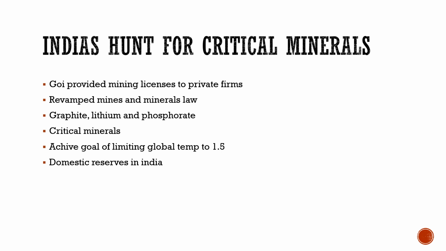Right now this race has started, हमारी कंट्री में भी, to get these critical minerals, for example lithium, graphite and phosphorate. We had found some local domestic reserves in India. For example, we had found phosphorate blocks which were discovered in Chhattisgarh. We had found phosphate and nickel in Rajasthan, graphite in Jharkhand, tungsten and vanadium in northeast states, tungsten reserves in Tamil Nadu, cobalt and manganese in Karnataka, and lithium reserves in Jammu and Kashmir. But for us, our technology has not upgraded to that level that we can extract them.